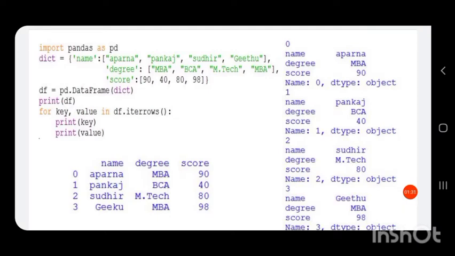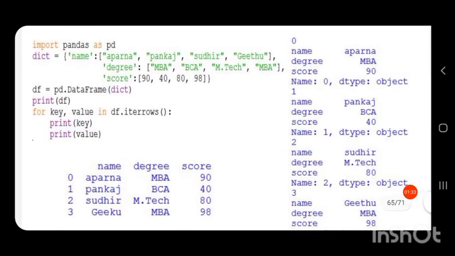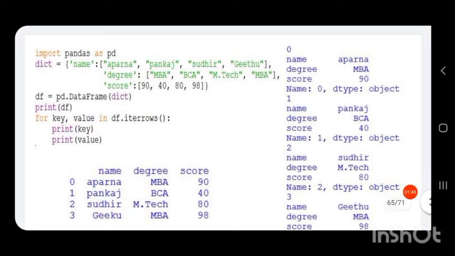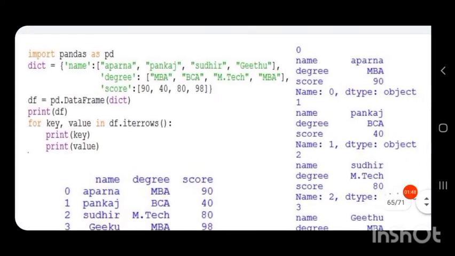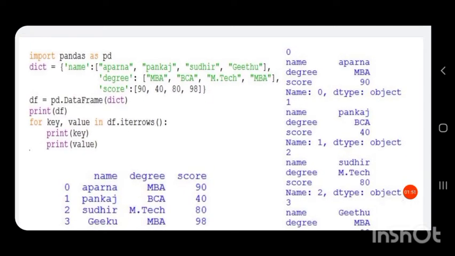So we import pandas as pd, the same program. Then dict equal to a dictionary. A dictionary always starts with a curly brace and ends with a curly brace. Then it has key and value pairs. Key is the name, which will be the column name of the data frame. Name, then colon, its value. Value is a list. Then again another column, its list. Then again another column, score, and its value, which is a list.